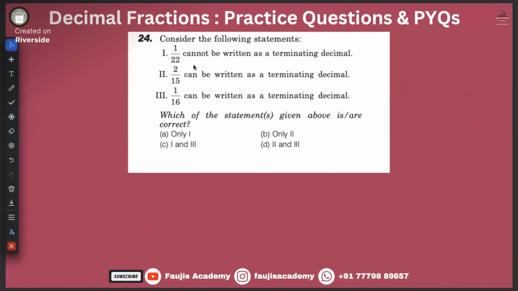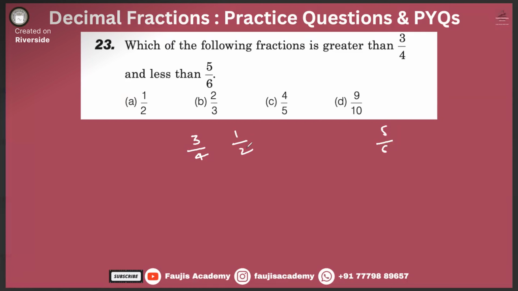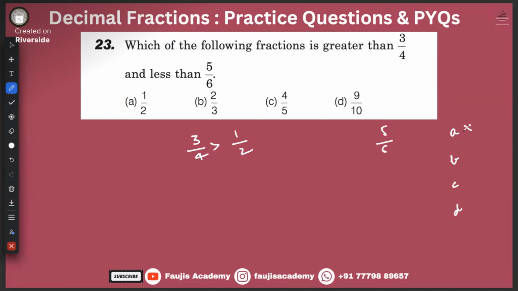Okay, fine, no problem. Yes is greater than 3 by 4, but less than 5 by 6. Okay, 3 by 4, 1 by 2. Which one is greater? Okay, 3 by 4 is greater. That means A, B, C, D. A is gone. Okay, 3 by 4, 2 by 3. How to find which one is greater? First we do crisscross. 9 and 8.